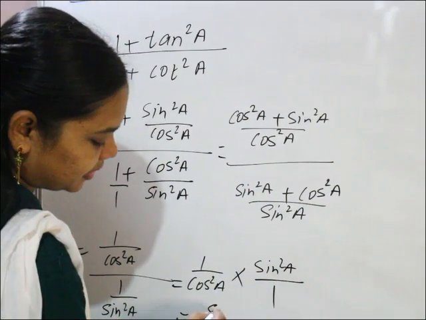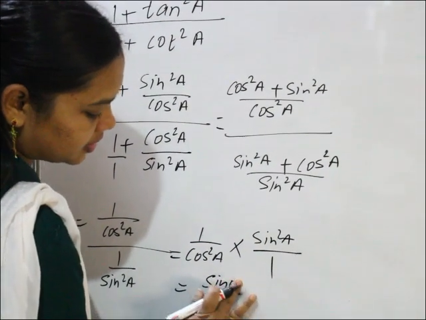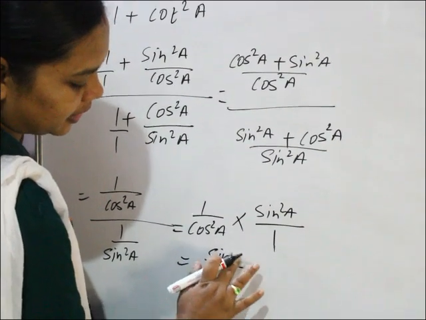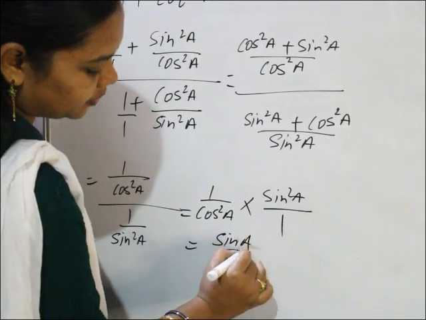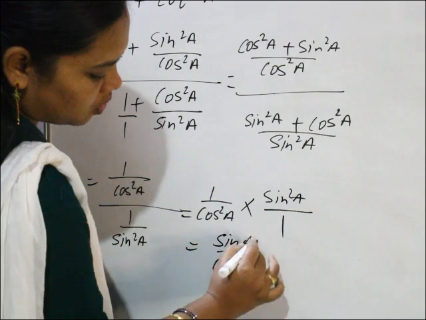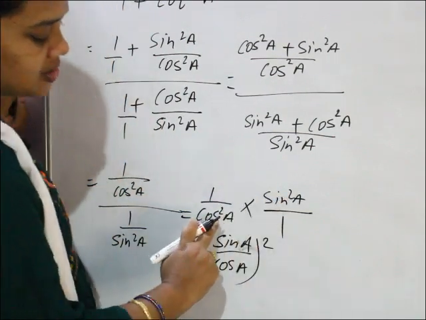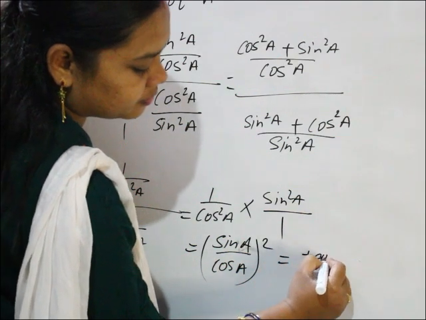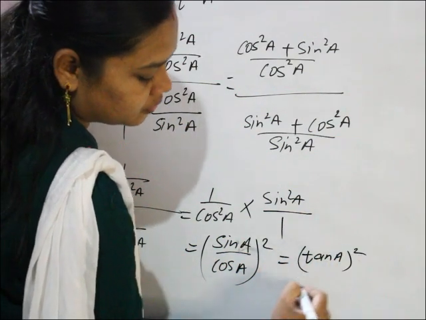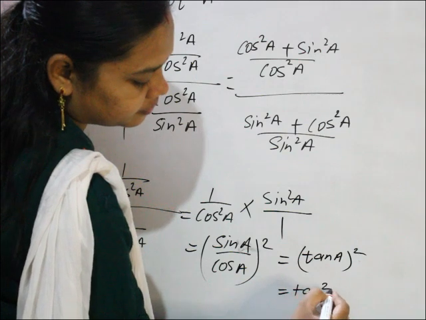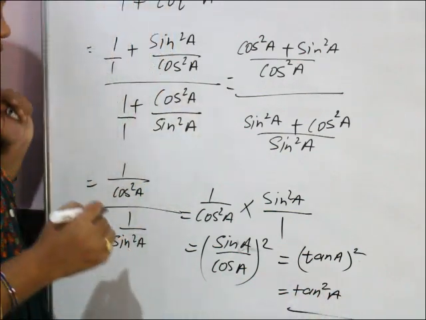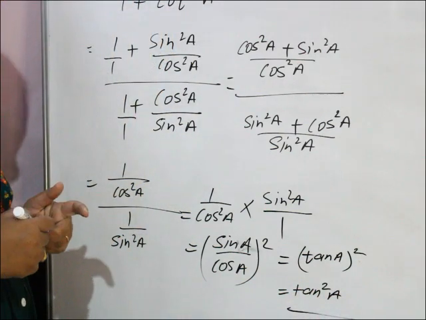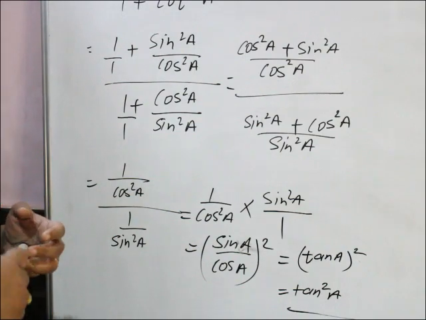So that is sin A by cos A, whole square, because this is square. So sin A by cos A is tan A, whole square. That is tan square A, which is the answer of the fourth question. I hope you are understanding this.